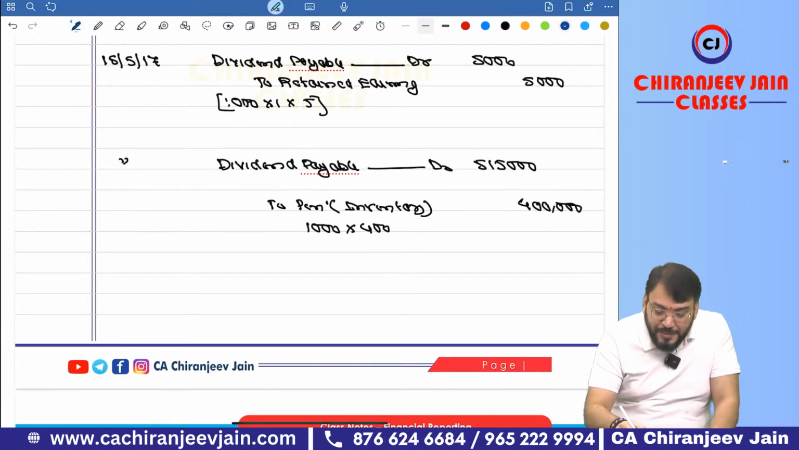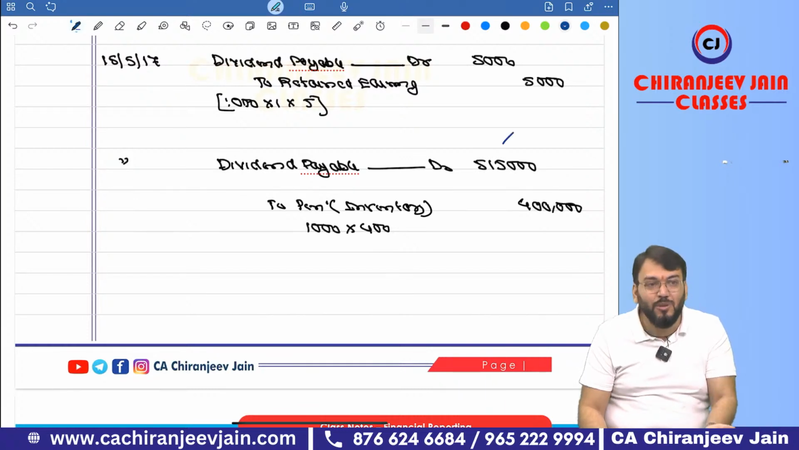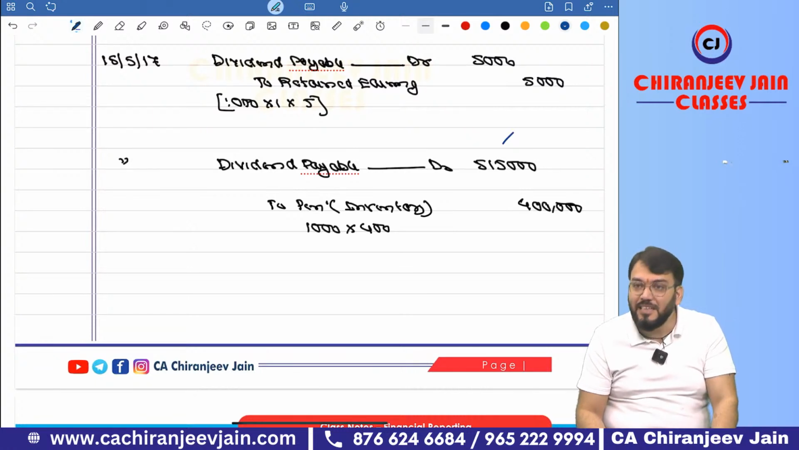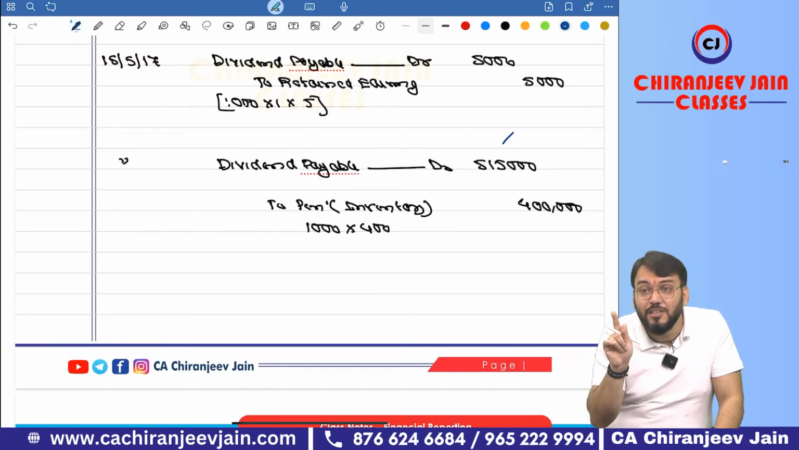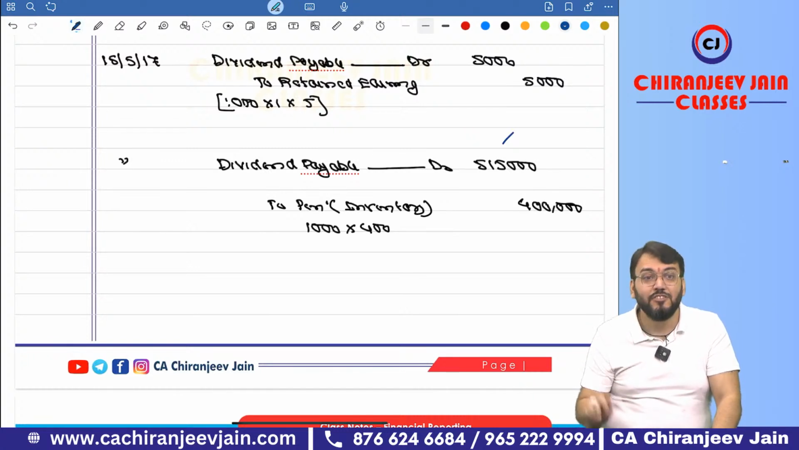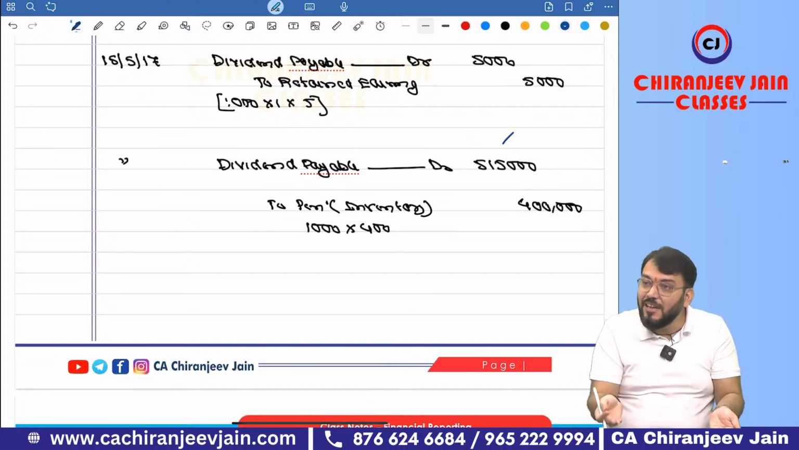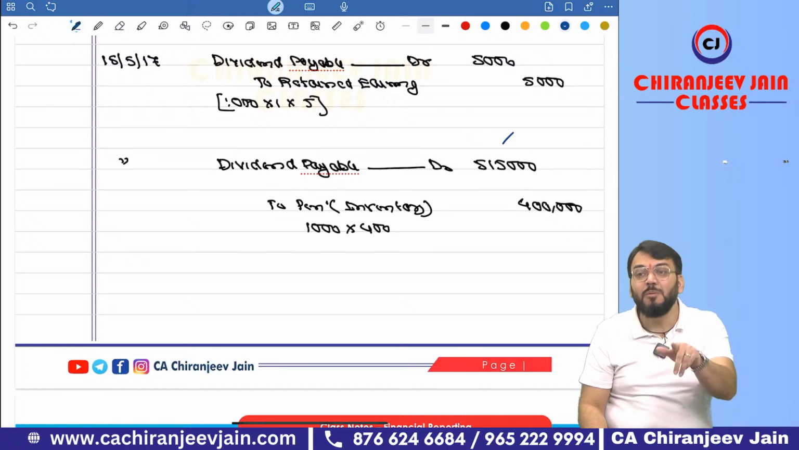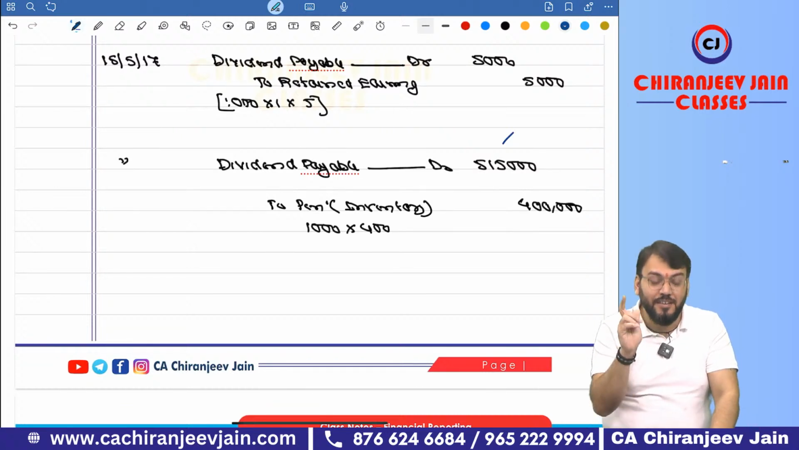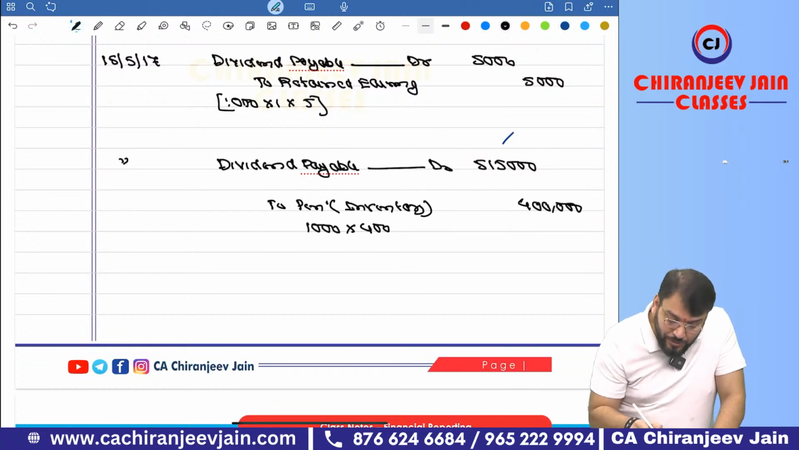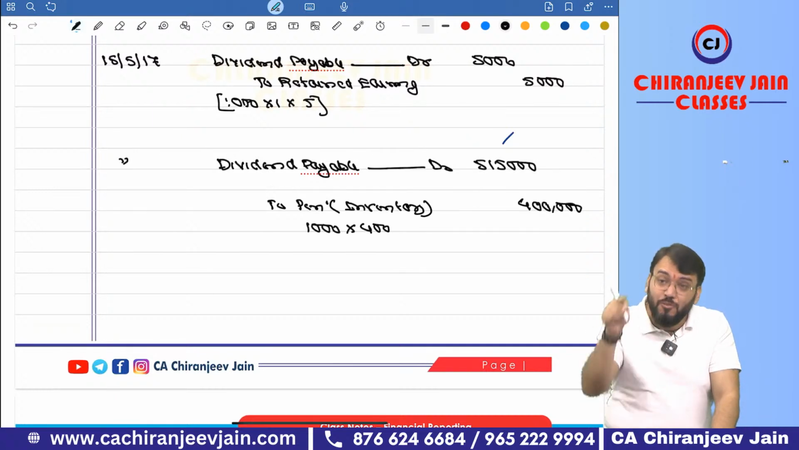Now you only say this difference: your pen was how much? 400. Now the price becomes 515. Increase in asset or not? Increase in asset, other than contribution from equity participants. This is not a contribution from equity participants, so it is income only. Therefore this income will be transferred to PL. It will not be adjusted with retained earnings. Understood?